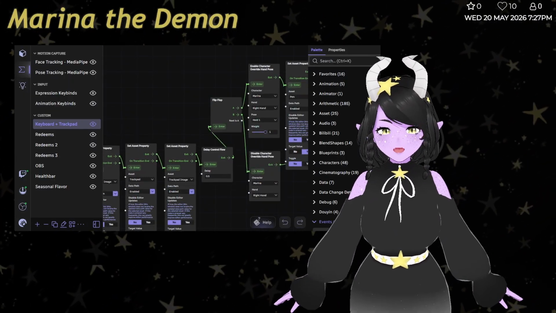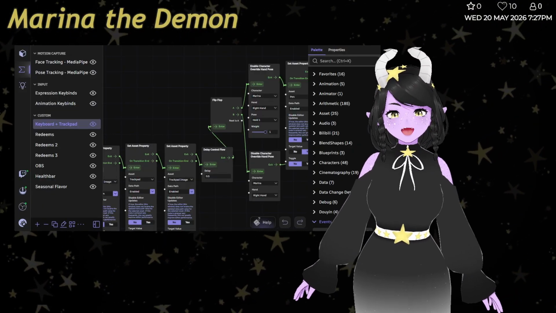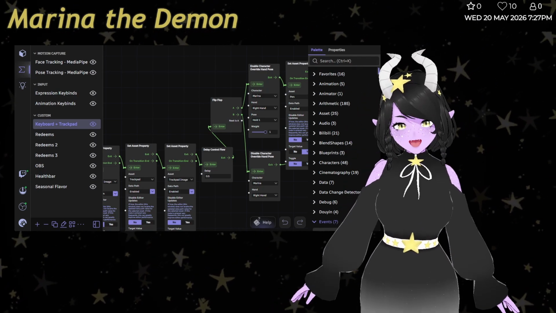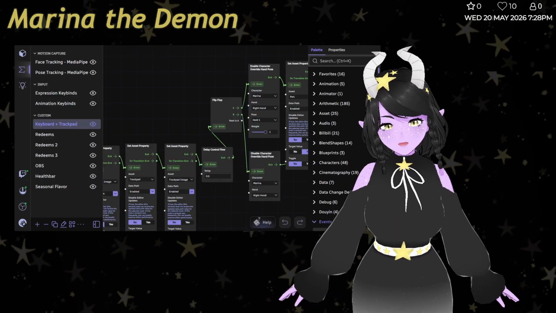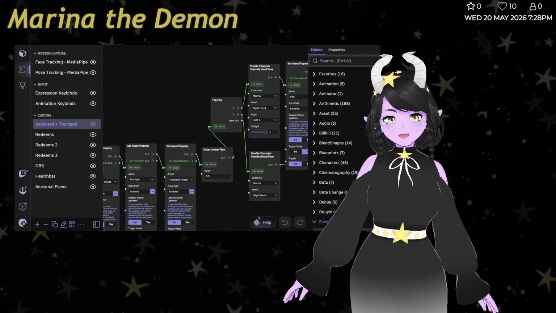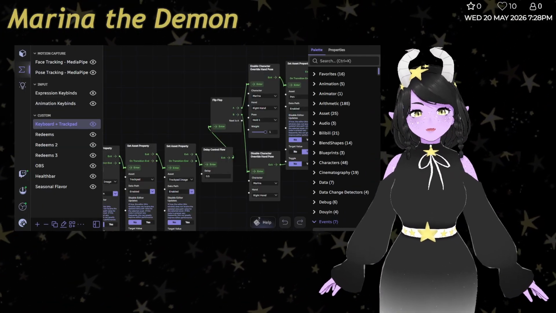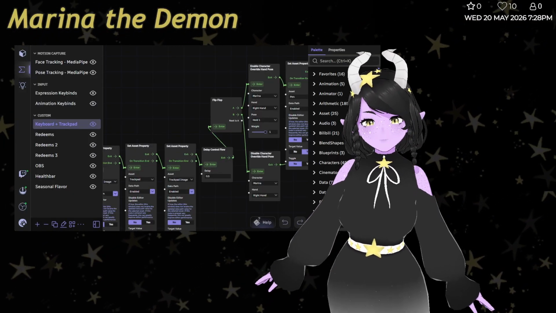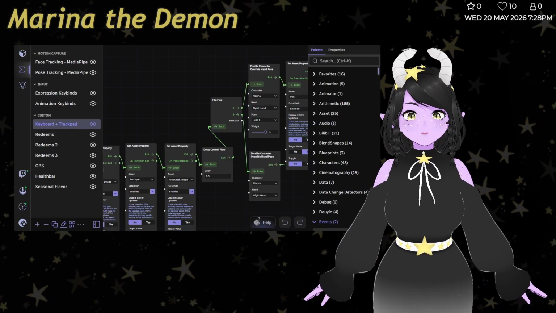Hopefully this tutorial was helpful to you. I've been meaning to make this for several months now, and I know a lot of people are stuck with that hologram when you don't need to. It's okay, you can make a whole nother one. You can set your keyboard and your trackpad to fit your aesthetic. It may not be as direct and straightforward as something like VMagic Mirror, but with that node that Vyasu made, thank you Vyasu, you can make your keyboard and make your trackpad whatever you want.